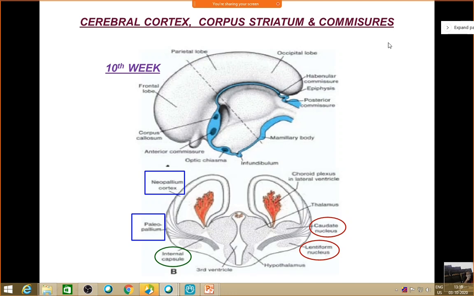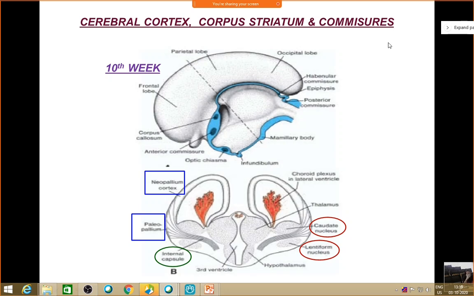As a result, the first formed neuroblasts of the cerebral cortex will occupy a deeper position, whereas the recently formed neuroblasts will occupy a more superficial position. That's why the cerebral cortex shows layers. If you take a histology of the cerebral cortex, you will see many stratified layers.